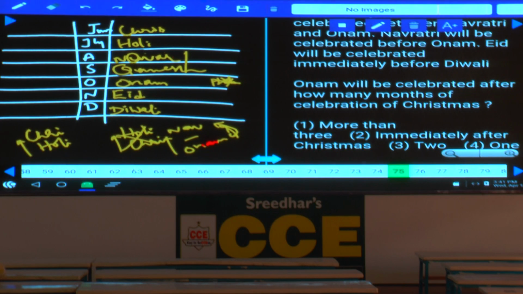Then coming to question number 75, Onam will be celebrated after how many months of celebration of Christmas? Now after this Christmas, Onam will be celebrated 1, 2, 3 and 4, isn't it? After 4. Hence what is your answer here? More than 3, that is choice 1, isn't it?